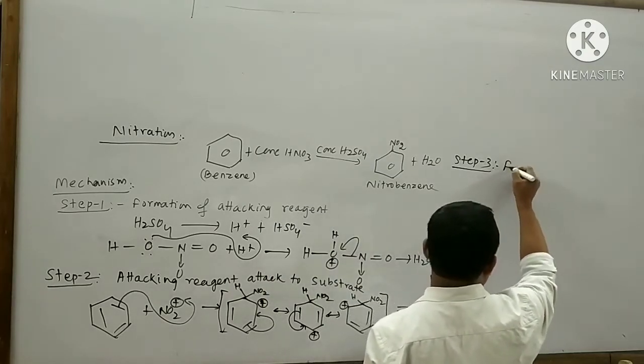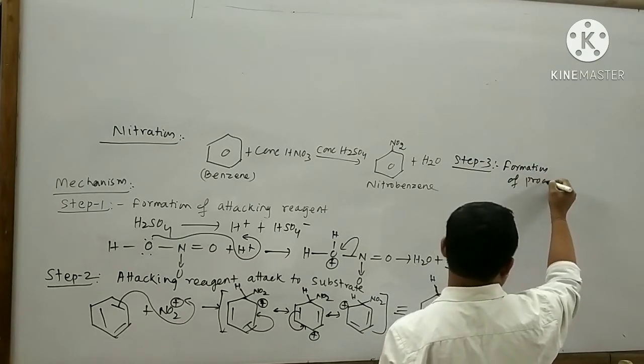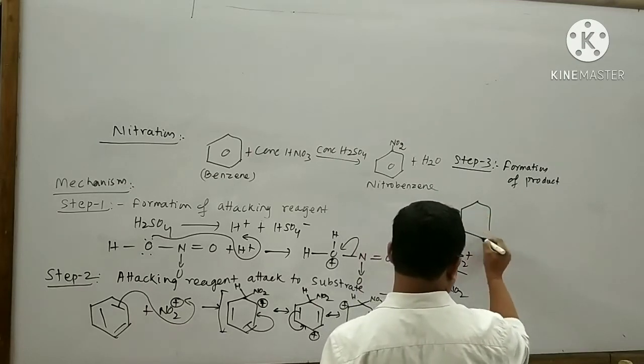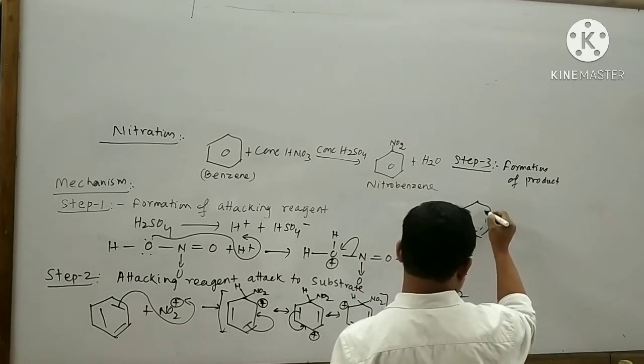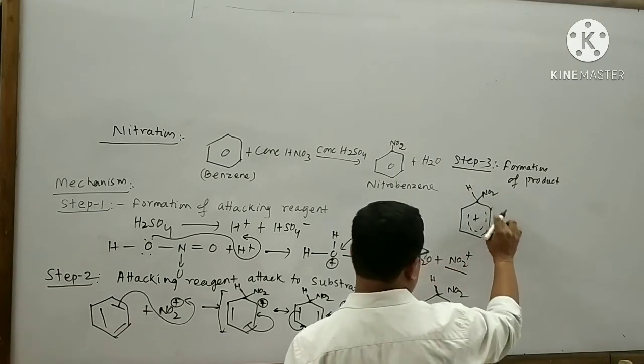So here I can write formation of product. This is your resonance hybrid structure. Your hydrogen atom is present.